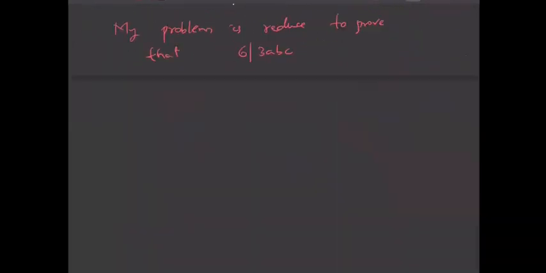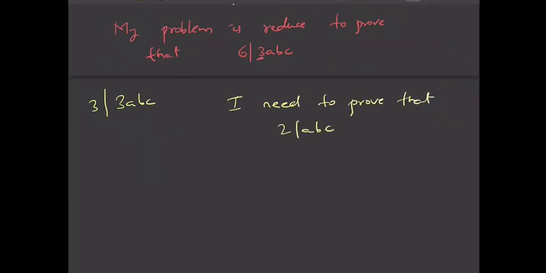Fine. Now you see 6 divides 3ABC. This 3ABC is already a multiple of 3. So 3ABC is a multiple of 3, so 3 divides 3ABC. So now I need to prove that 2 divides ABC, right? If 3 divides, 2 divides ABC, yes.